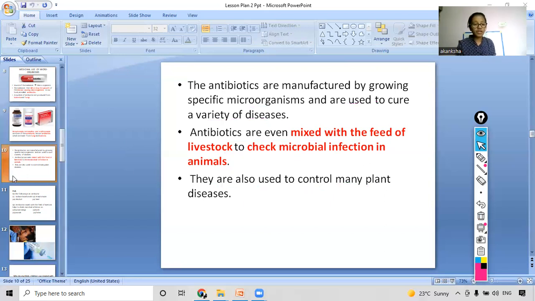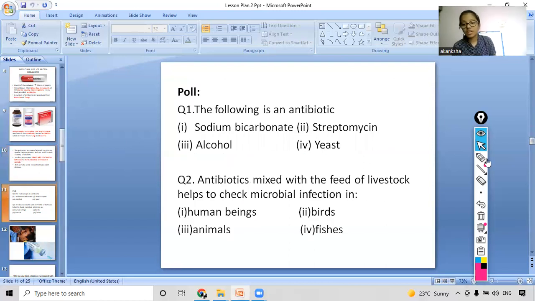So now we will move on ahead and see some questions. So coming to the first question, you can write your answers in the chat box. The following is an antibiotic. So which one of them is an antibiotic? Sodium bicarbonate, streptomycin, alcohol, or yeast? So which one of them is an antibiotic? You have to remember this word antibiotic. So we will wait for 5 seconds and then I will tell you the correct answer. Okay, yes. You all answered it correctly. It is streptomycin. We just discussed it.